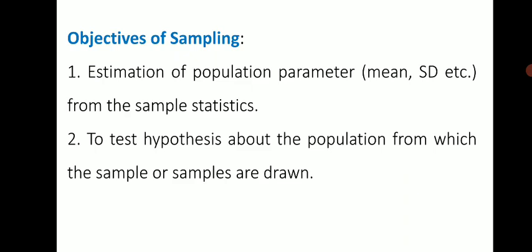Okay, the second is to test hypotheses about the population from which the sample or samples are drawn. Say, for example, in a petri dish there are so many colonies. Suppose there are 10 colonies on that petri dish, and I tell you to please tell me the gram character, the gram profile, for this petri dish.